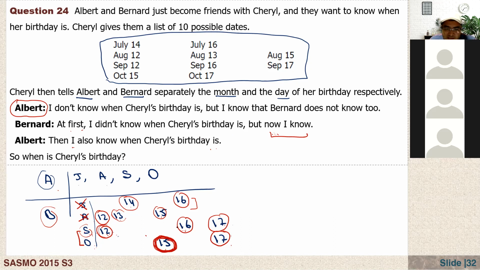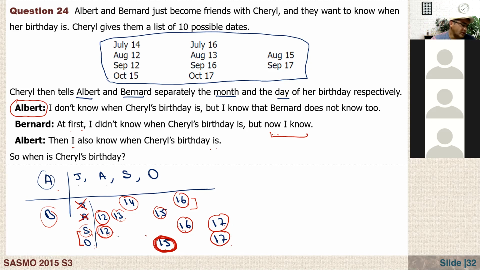Now here 12 and 16, we have two possibilities. October, we have only one. So it's not possible that he was born in September, because in September we have two different possibilities, 12 and 16. But to be 100% sure that they know the answer, right? They know her birthday, it must be October 15.